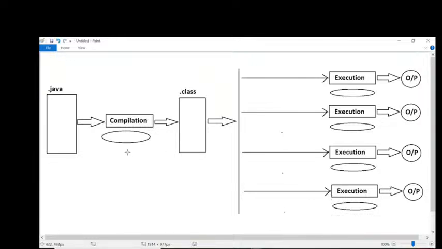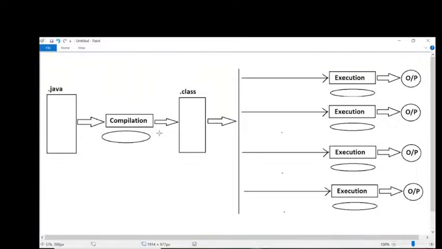All of you observe carefully. From this diagram, we are getting some clarity. How many times are we compiling our program? Come on, answer my question. One time we compiled our program. But how many times are we executing this program? Multiple times. How many times here? 4 times we are executing our program.